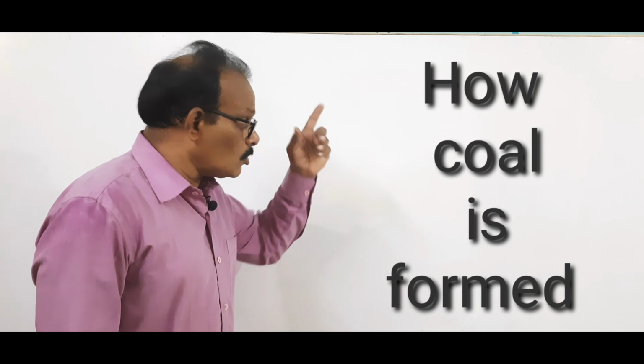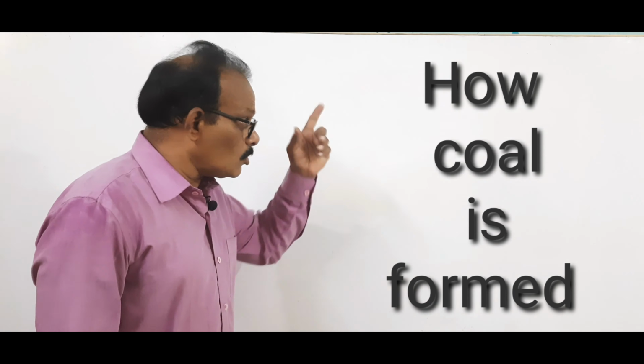So the initial stage, the thing which we get, is peat, and peat contains nearly 60 to 65% of carbon.